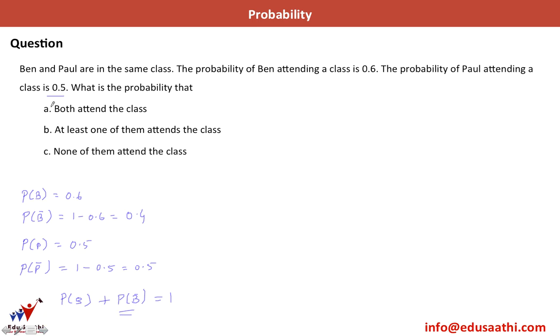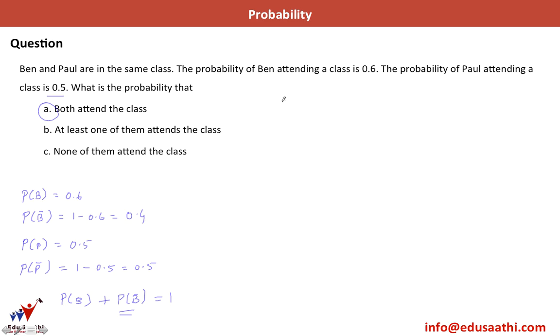So we have three cases now. What is the probability that both attend the classes? Since Ben coming to class has no effect on Paul coming to class or not coming to class, we have both P of B and P of P as independent events.